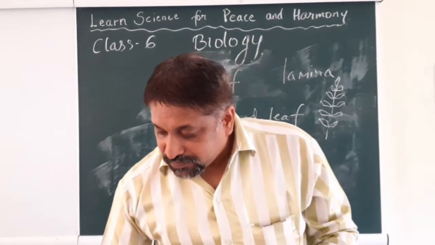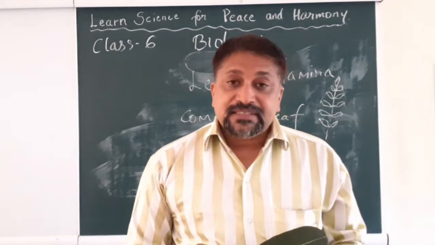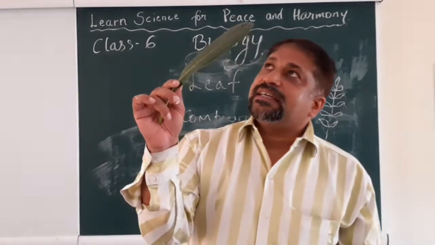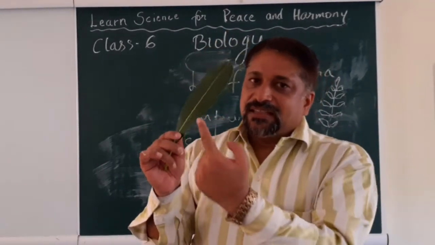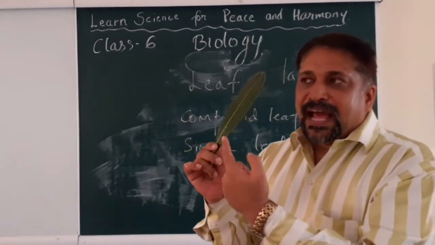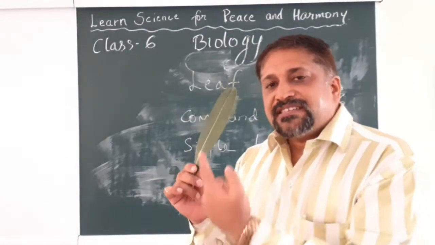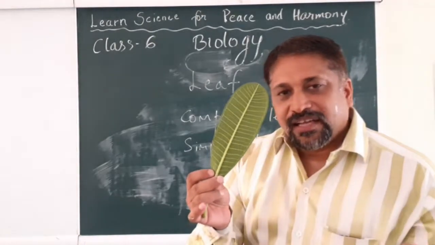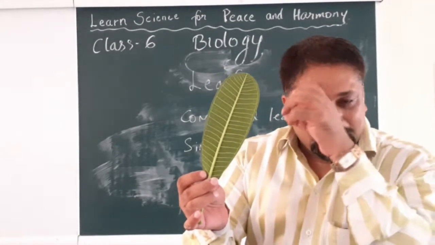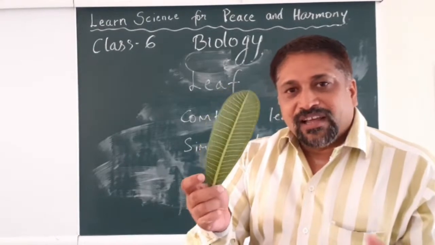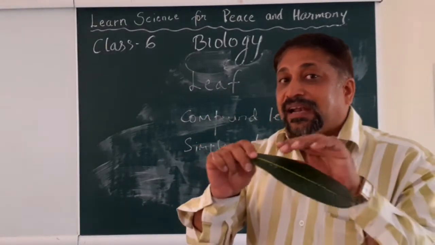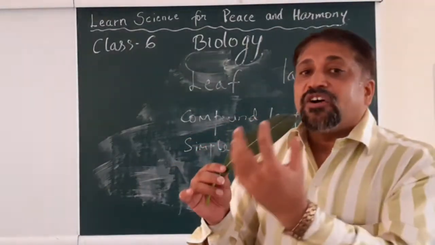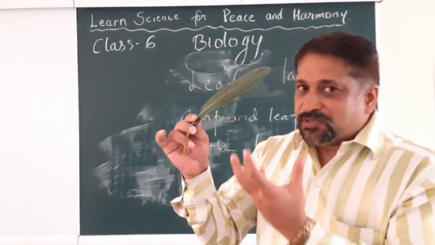At the same time, you will also find that since the leaf has chlorophyll, the surface that is facing the sun has more chlorophyll in it, and that is the reason that the surface that is not facing the sun is a different color. Generally, it will be a lighter version or a lighter color of green, whereas the surface that is facing the sun will be a darker version of green, because it has a high concentration of chlorophyll to absorb sunlight.